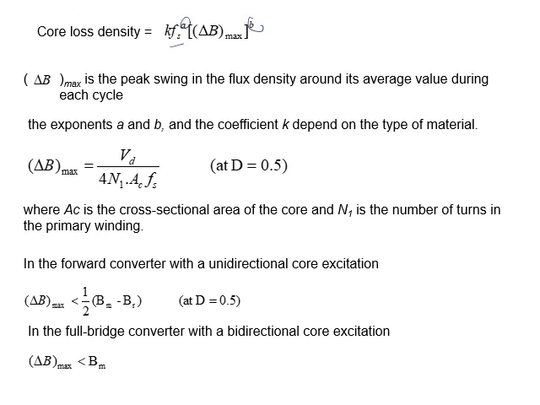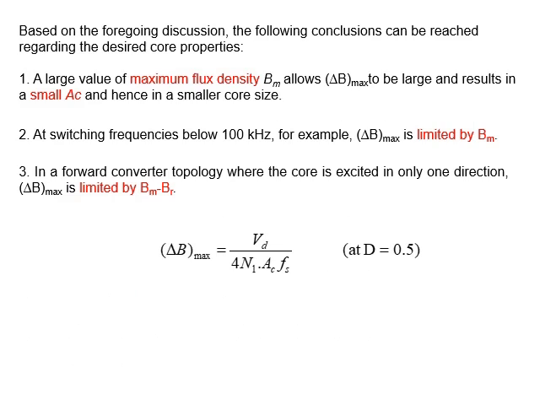And how do we calculate this delta B? We can calculate it by this formula: input voltage over 4 N1, the primary turns, A, which is the cross-sectional area of the core, and switching frequency. It's worth mentioning that for forward converter, the unidirectional in general, delta B should be lower than half of B maximum minus B remanence, while for full bridge, it's supposed to be lower than B maximum.